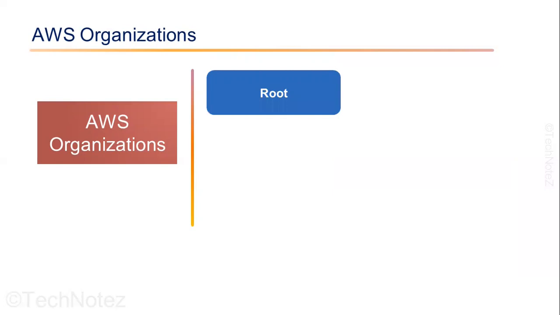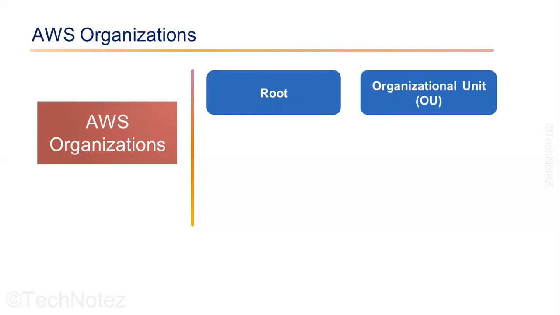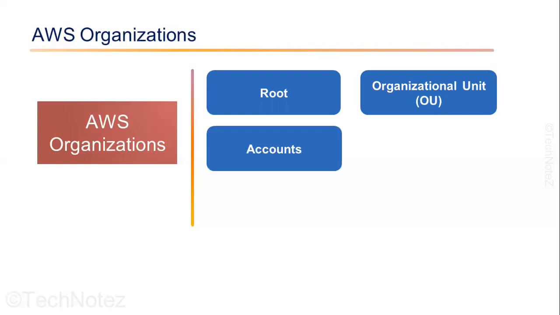Root: the top-level container of all the accounts that are part of the organization. The root is created automatically when you create an organization. Organizational unit: a container for accounts that you want to group together for management and governance purposes. You can create organizational units to mirror your organizational structure, such as by department, business unit, or location. Account: an AWS account that is part of your organization.